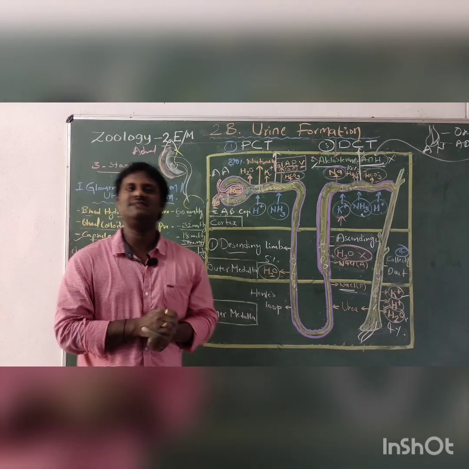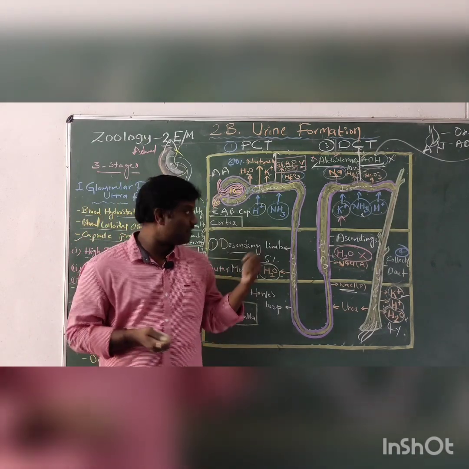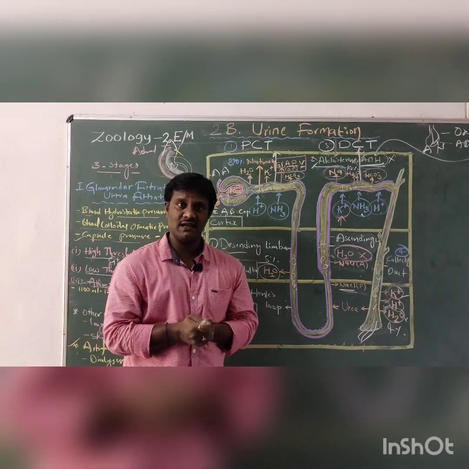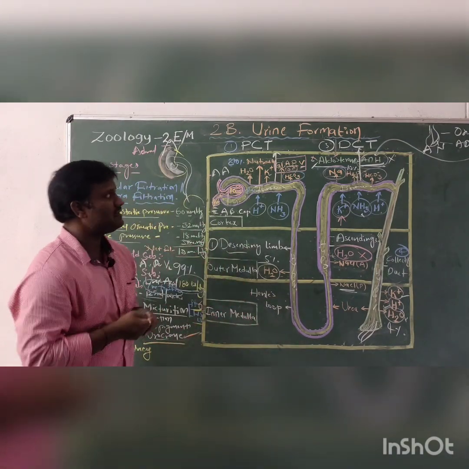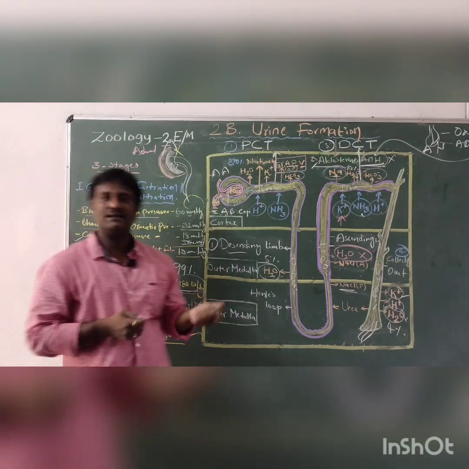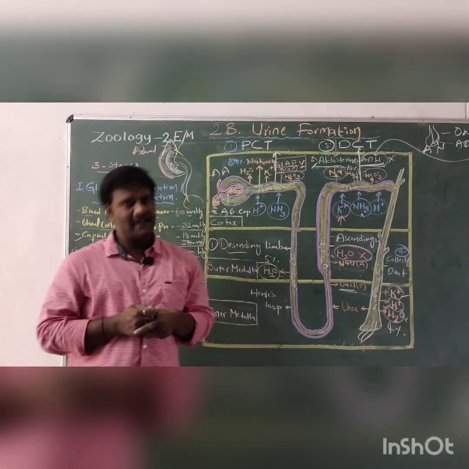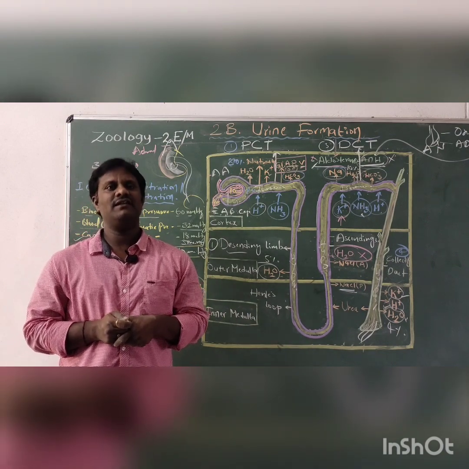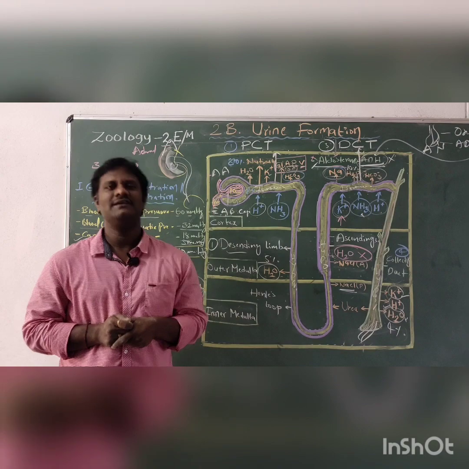The essay question is the structure of the kidney and the structure of the nephron, from the previous class. Today's topic is how urine is formed. We have learned this topic completely. This is the ending of the human excretory system, and next class we will start a new chapter. Thank you everybody.